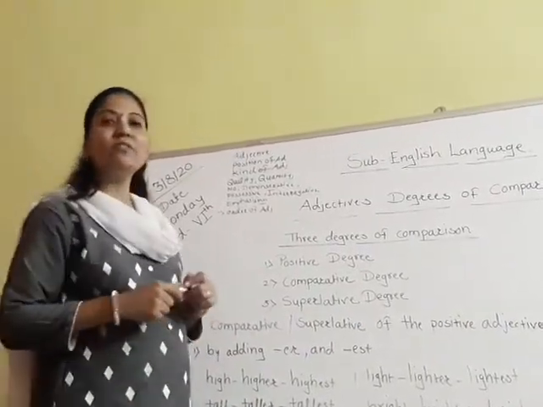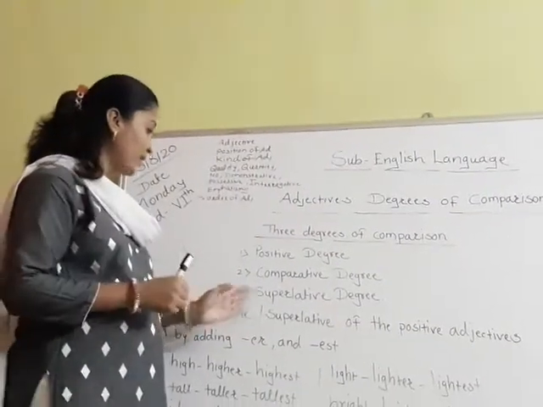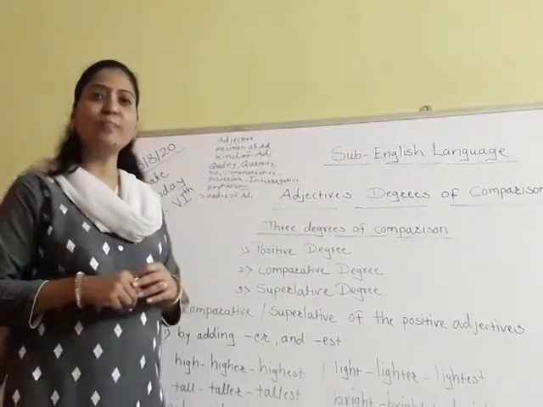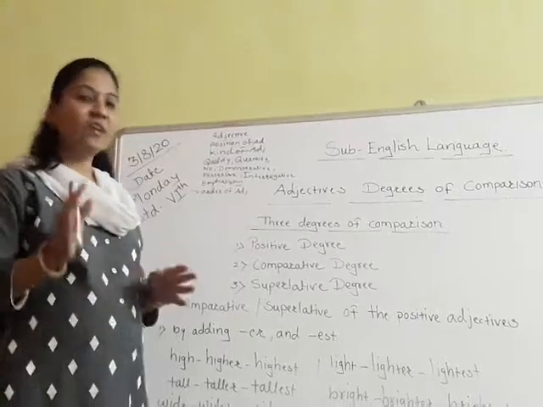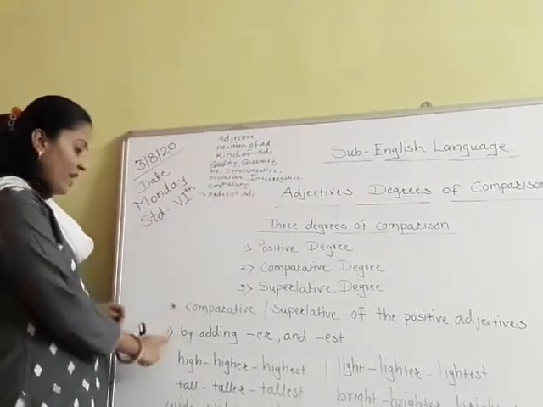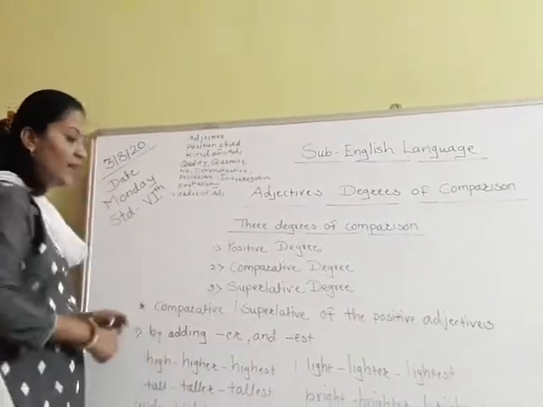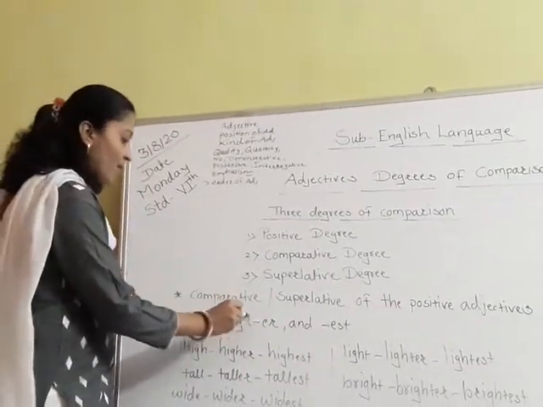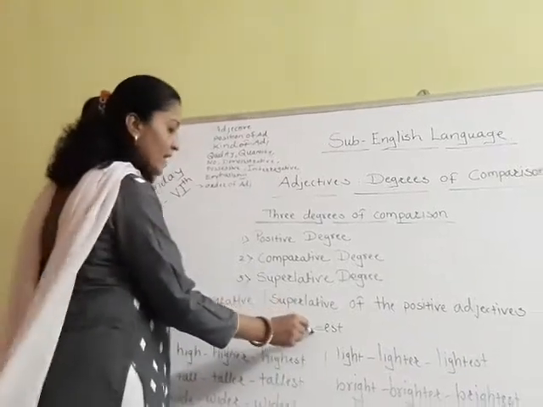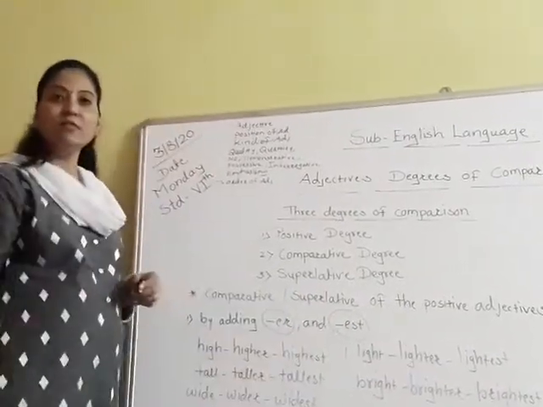How can we form the comparative and superlative degree of the positive adjectives? That is very simple. It means that we only have to add er and est to that word.